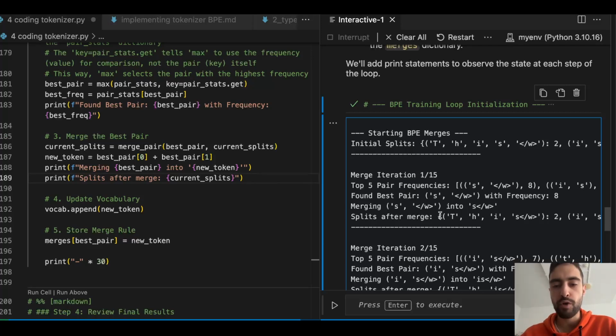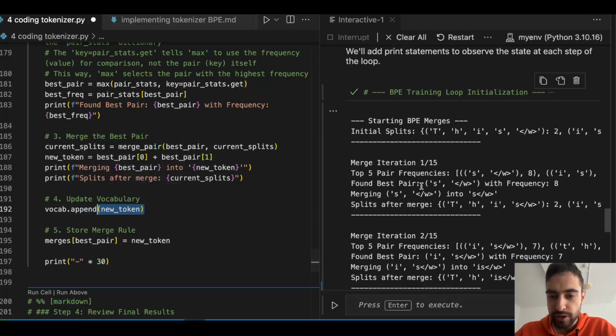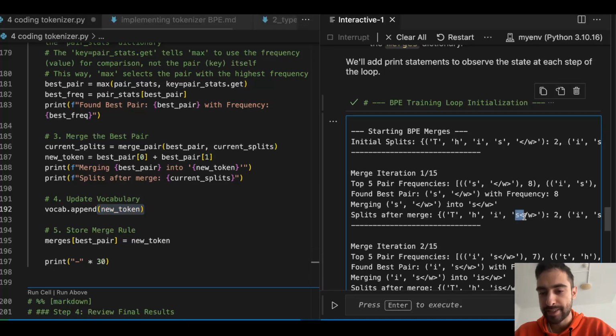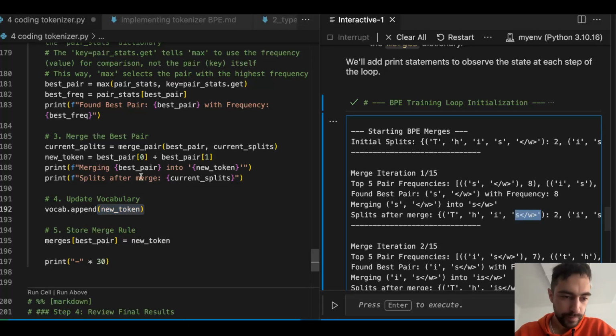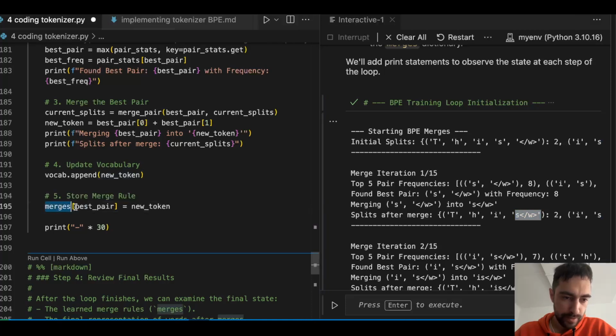But before we go on to the next iteration where we repeat this again, let's see, update vocabulary, vocab append new token. I did not print that out, but now our vocabulary, besides having all of these characters, also has the new token, which is S and then the word token. And merges best pair.